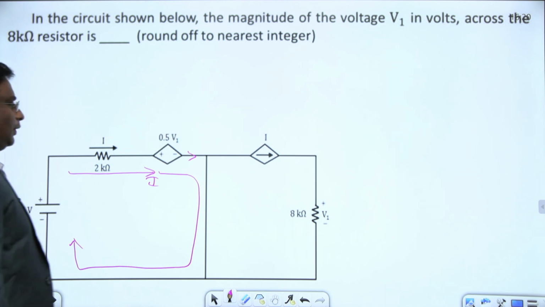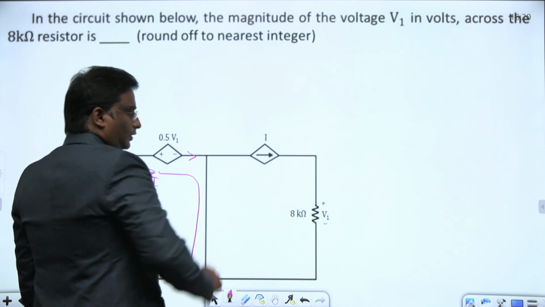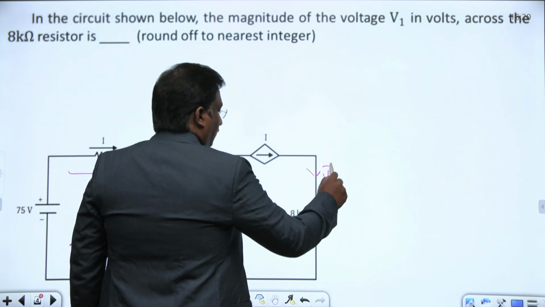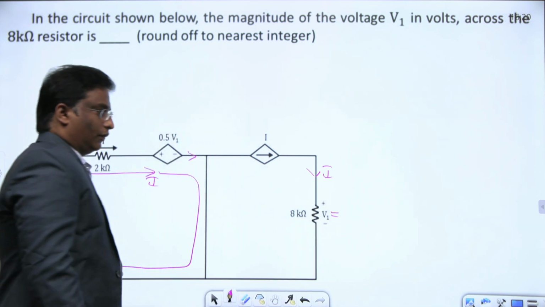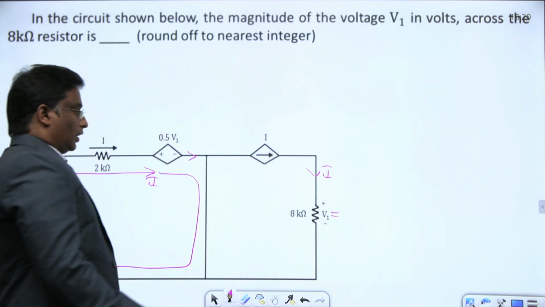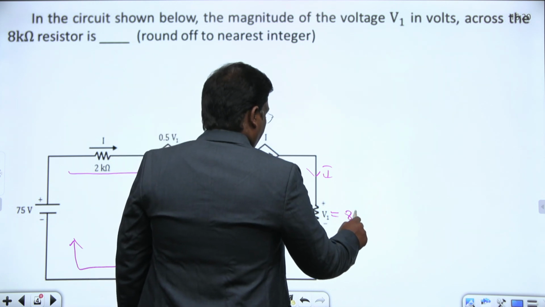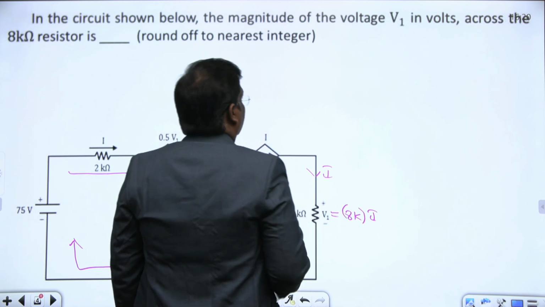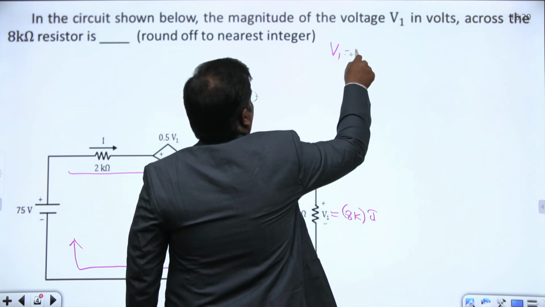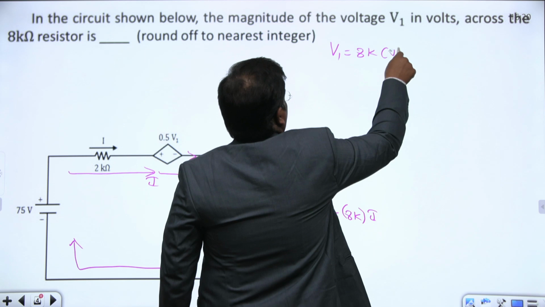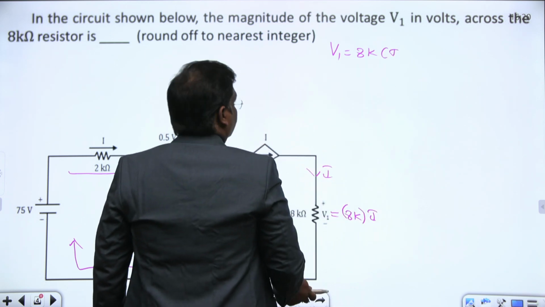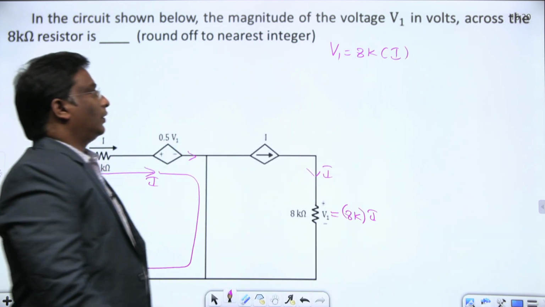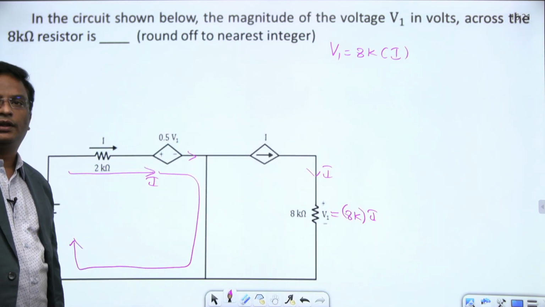Similarly, this current source and this resistor are in series. This current is I. What is the drop across this 8 kilo ohm resistor? Ohm's law, V equal to IR. This is 8K into I. That's the V1. V1 for the given problem is nothing but 8K into I.